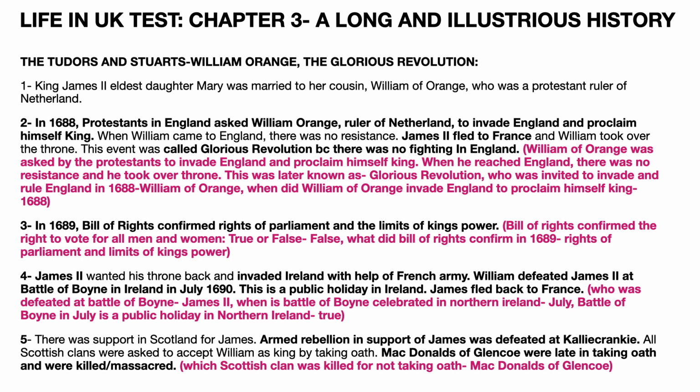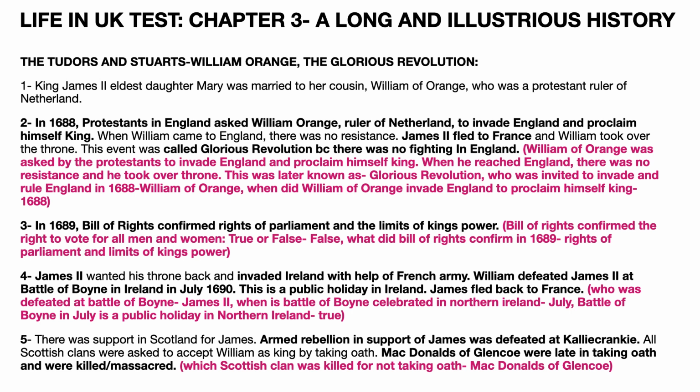King James II's eldest daughter Mary was married to her cousin William of Orange, who was a Protestant ruler of the Netherlands. In 1688, Protestants in England asked William of Orange to invade England and proclaim himself the king. When William came to England, there was no resistance. James II fled to France, and William took over the throne. This event was later called the Glorious Revolution because there was no fighting in England.